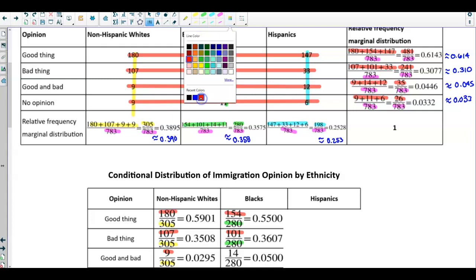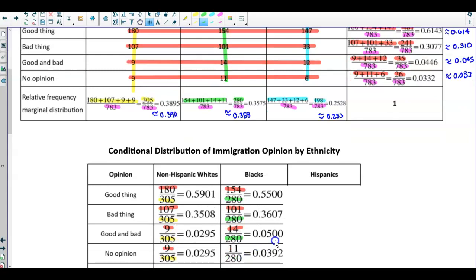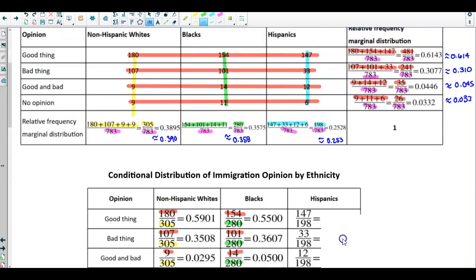And then next, we take the next cell value of 14 and then divide it by the column total of 280 to get 0.0500. And then the last value, which is 11, and we're going to divide that by the column total of 280 to get 0.0392.